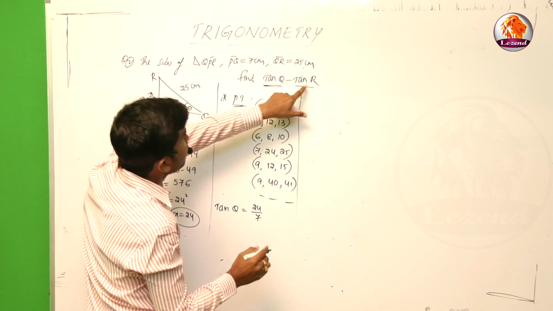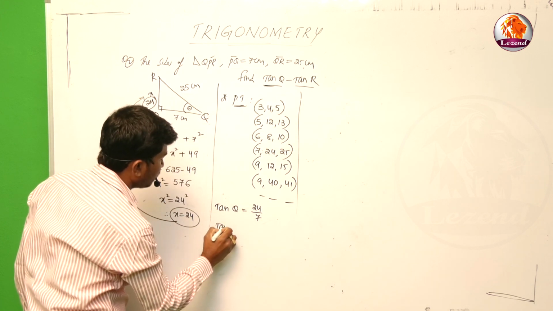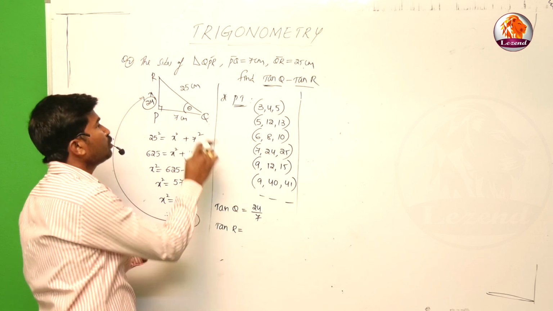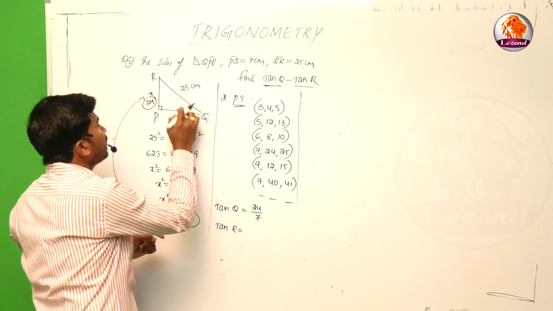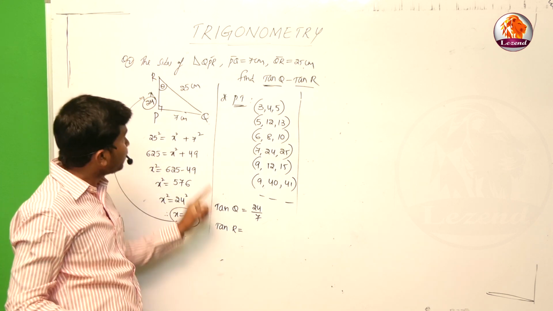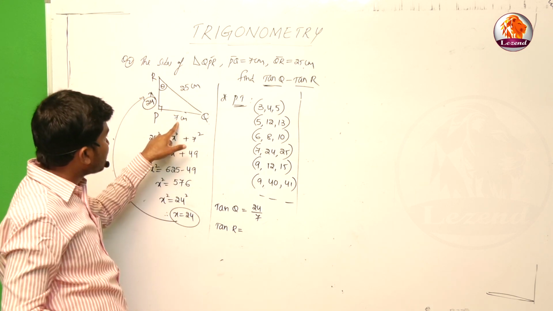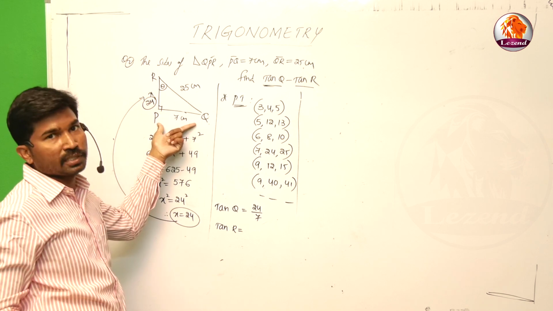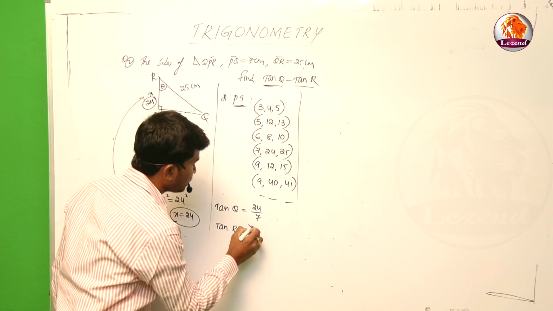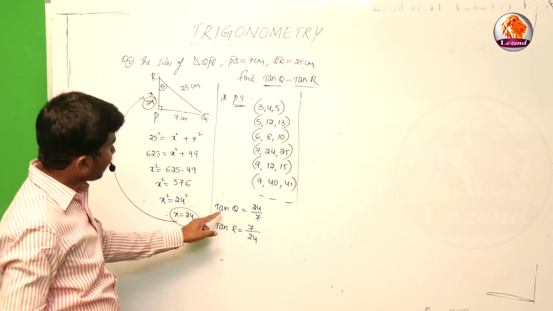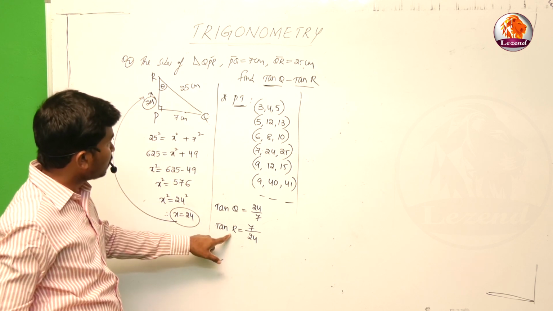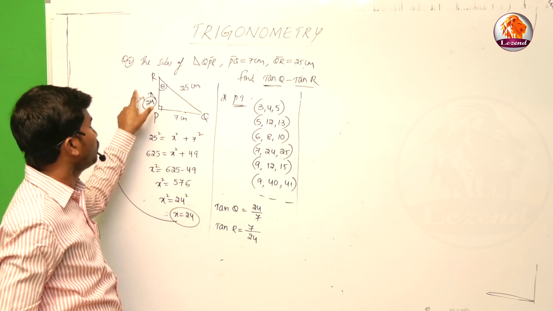Next one, tan R. Tan R is equal to... Now in this case theta is at R. Now the theta changes, theta is at R. Why? Because tan R, theta is at R. As I said, PQ is the opposite side. Opposite side by adjacent side. Now 7 by 24. Tan Q value is 24 by 7. Tan R is equal to 7 by 24.